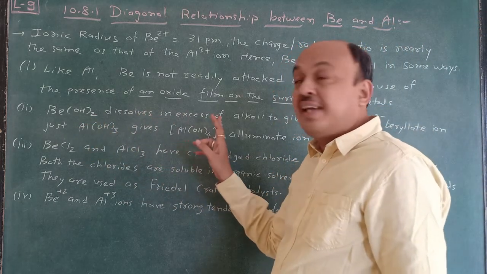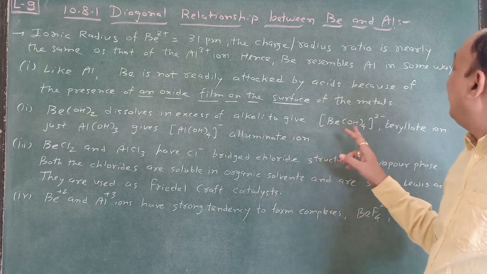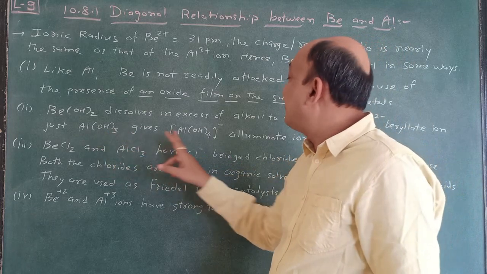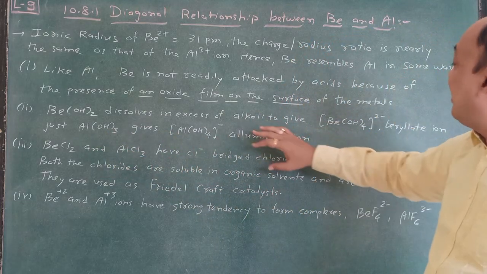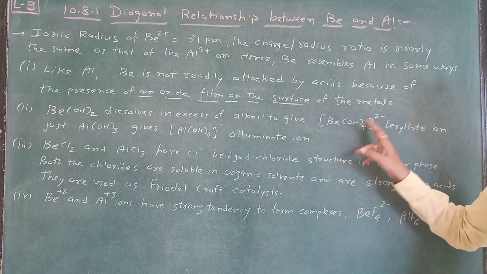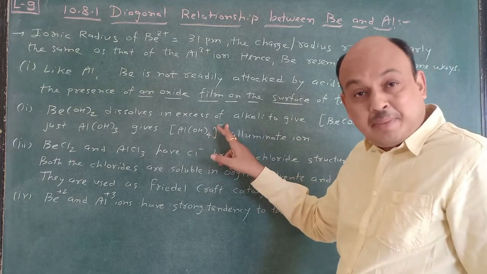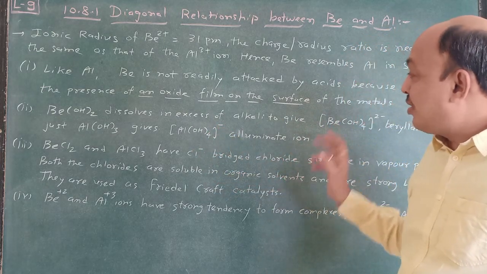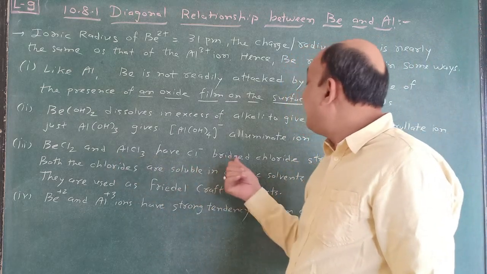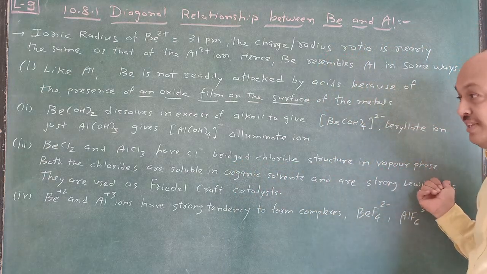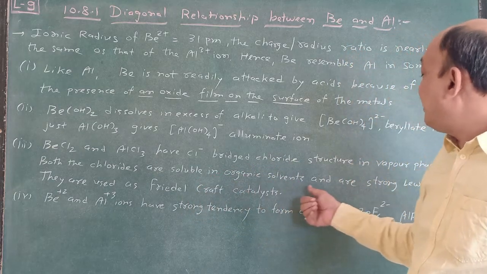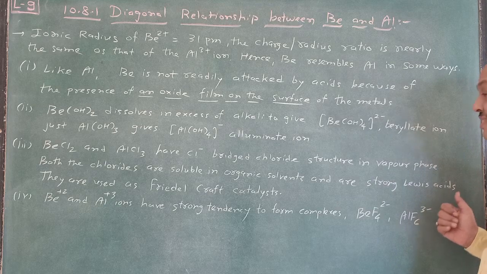Beryllium hydroxide dissolves in excess of alkali to give beryllate ion, just as aluminium hydroxide gives aluminate ion. So these are the similarities. Here it gives the beryllate ion and here the aluminate ion, with formulas [Be(OH)4]2- and [Al(OH)4]-. And BeCl2 and AlCl3 have a chloride-bridged structure in the vapor phase. Both the chlorides are soluble in organic solvents and are strong Lewis acids.